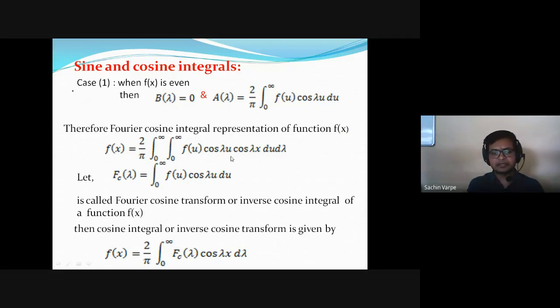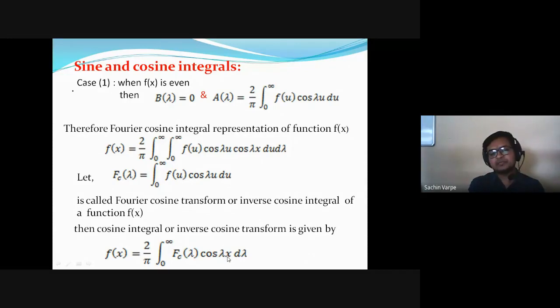That is the inner integral. When we substitute the value of Fc of lambda in place of the inner integral into the cosine integral representation, we'll get a simplified form of the cosine integral. That is f of x is equal to 2 by pi integral from lambda equal to 0 to infinity, Fc of lambda cos of lambda x d lambda. Here the variable is lambda, not x.